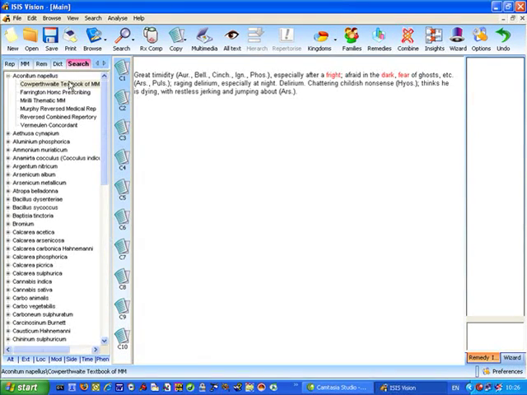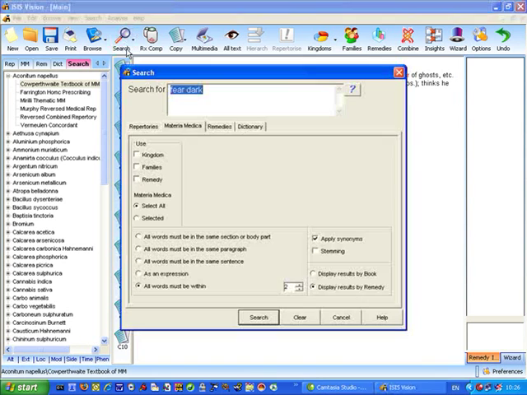And now of course you can see that the matches have reduced significantly because we've insisted that the words fear and dark occur only within 2 words of each other. And so to enhance your searching you may wish to consider utilizing these search parameters.